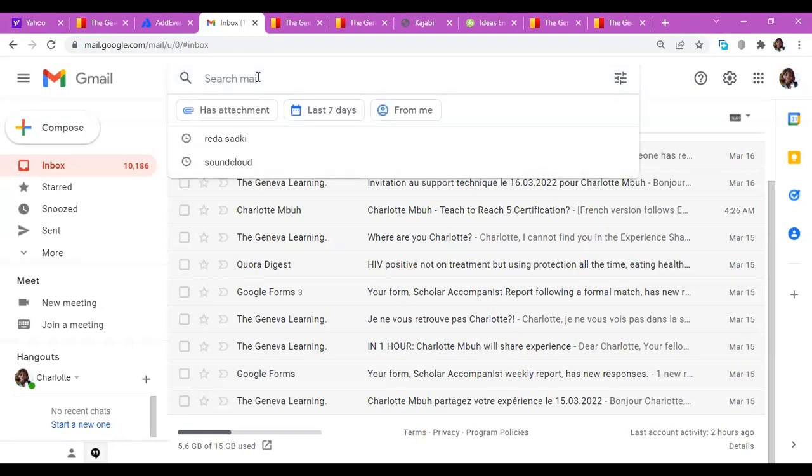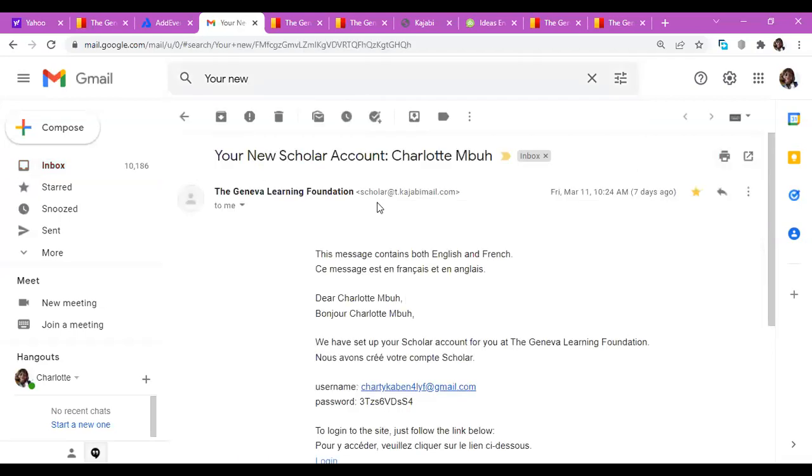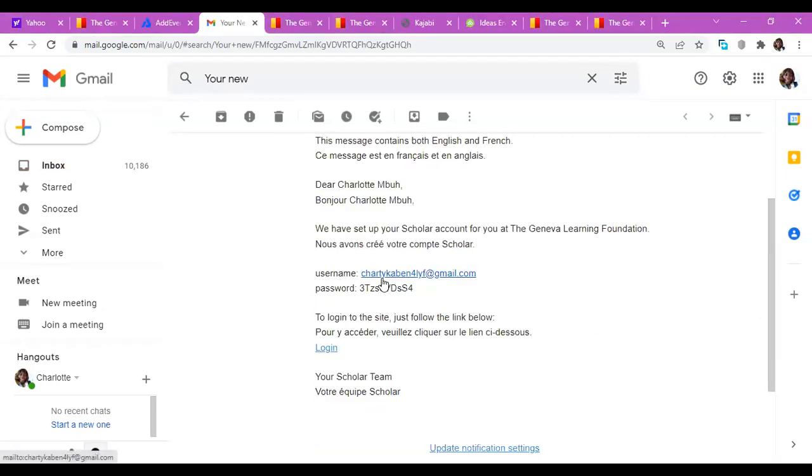Yes, please. Okay, so you come to Gmail and you just type your new. Once you type your new, you will get a suggestion. You should see your new scholar account, colon, two dots, Dorcas, your name. So once you see that mail, click on it. Inside that mail, you have your username and your password. Your username is your email address. It will be, you see, my own is my Gmail account. Your password is a collection of numbers and letters.